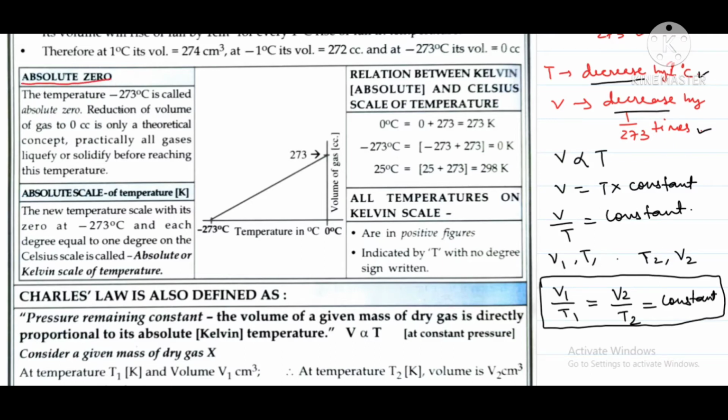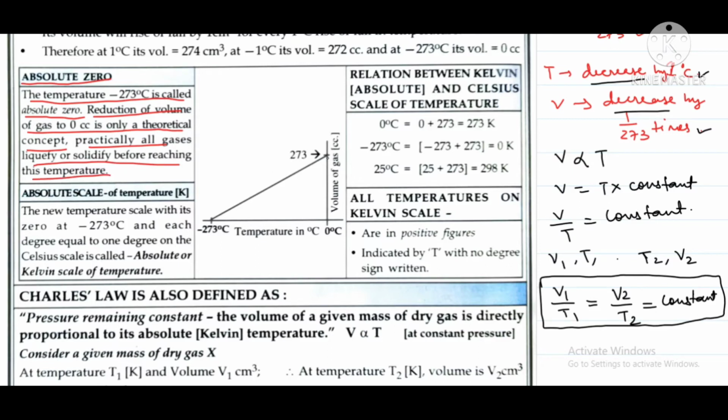So what is absolute zero? The temperature minus 273 degrees Celsius is called absolute zero. Why? Because the reduction of volume of gas to 0 cc is only a theoretical concept. Practically all gases liquefy or solidify before reaching this temperature.